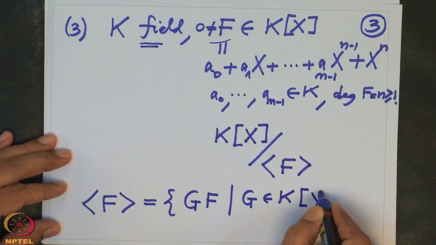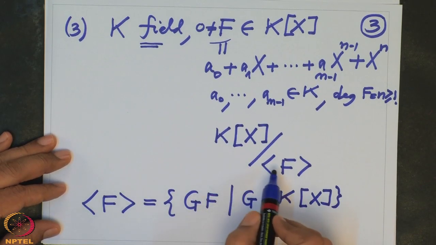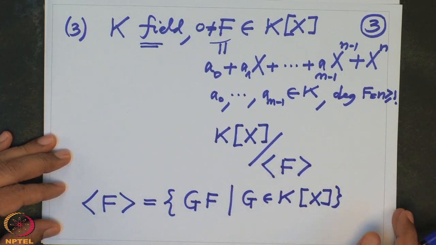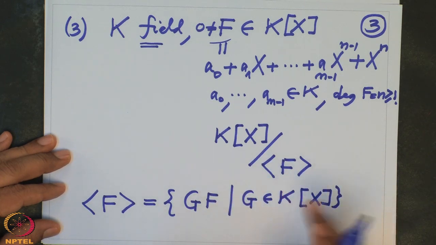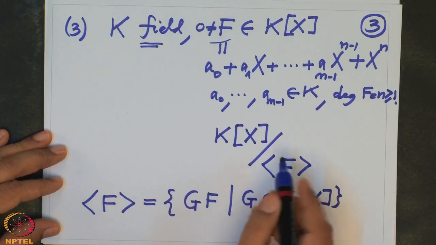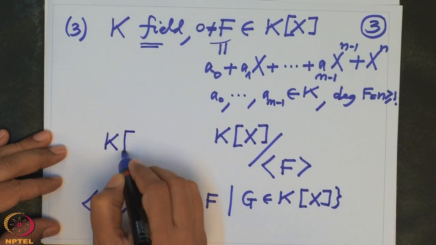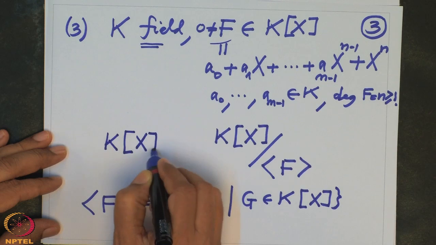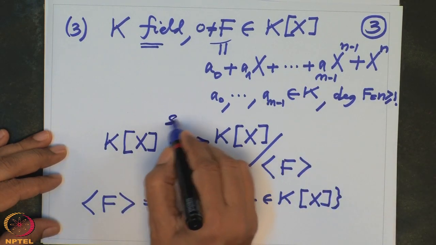This is clearly an ideal, and then we go modulo that ideal and form a new ring. Actually, this is also a K-algebra. There is also a K-algebra homomorphism from K[X] to this algebra, and this is surjective.